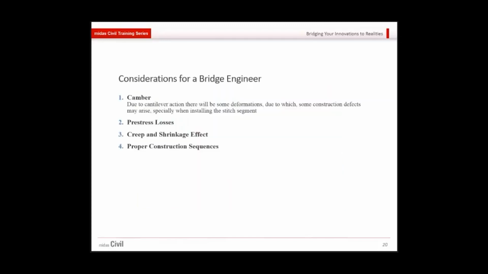Then considerations for the bridge engineer. If we are going for a balanced cantilever bridge, what are the most important factors which the bridge engineer needs to consider? First is the camber. As we are going for segmental construction, due to the cantilever action there will be some deformation in each construction stage. Some construction defects may arise, especially when installing the stitch segment, so we need to take care of the camber. Then pre-stress losses. Pre-stress losses need to be found out for each construction stage. Then finally the overall effect at the final stage. Then creep and shrinkage effects and proper construction sequence.